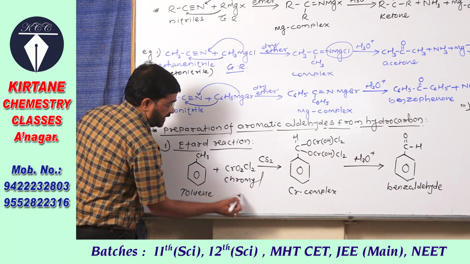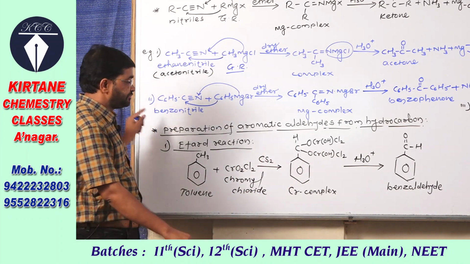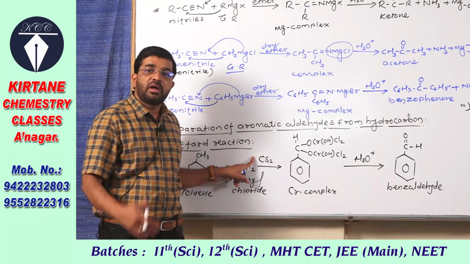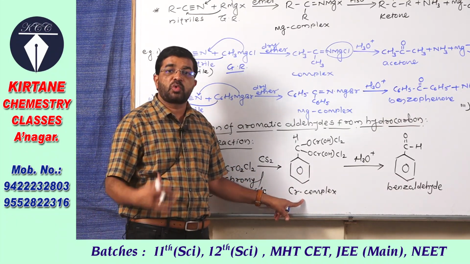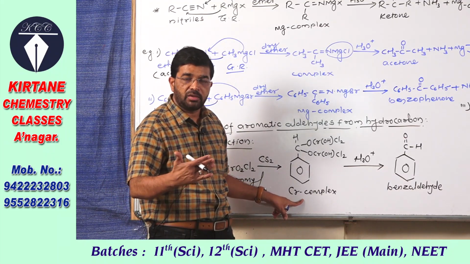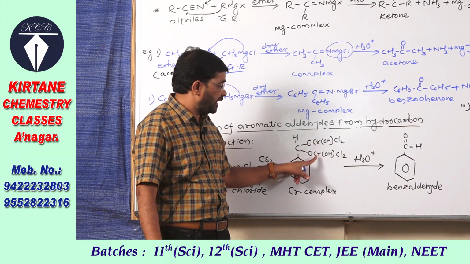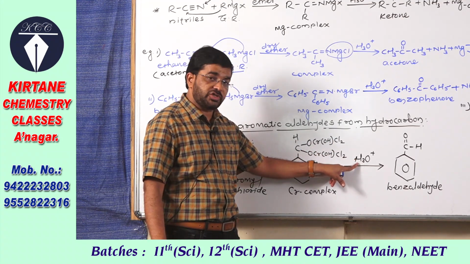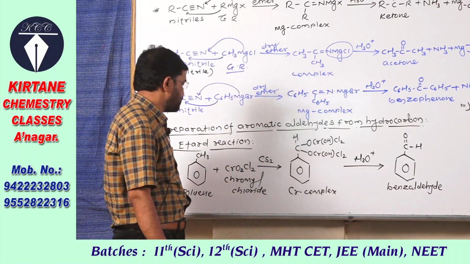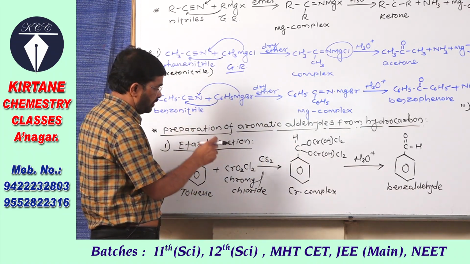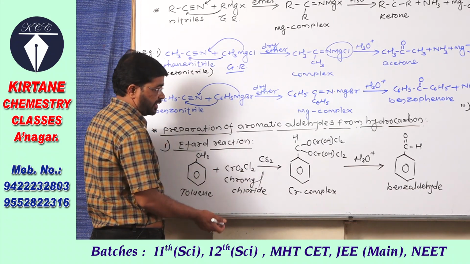When it is treated with chromyl chloride in the presence of carbon disulfide as solvent, it first gives a chromium complex, and this chromium complex on hydrolysis gives benzaldehyde. So here is how the reaction between toluene and chromyl chloride takes place.